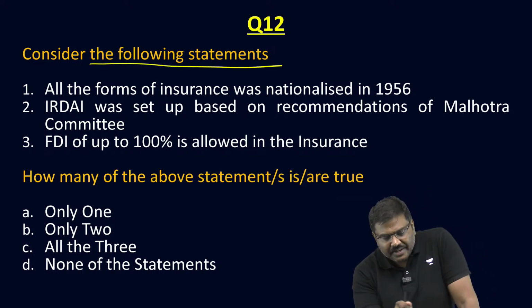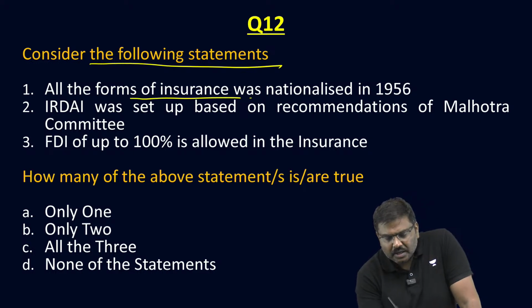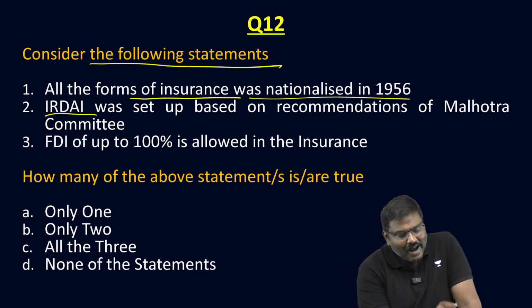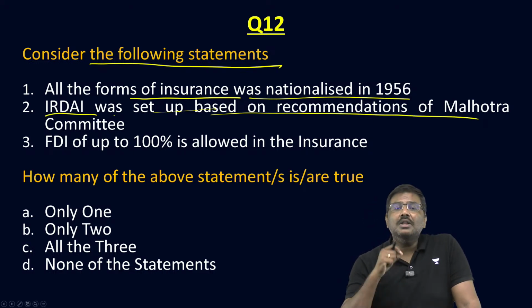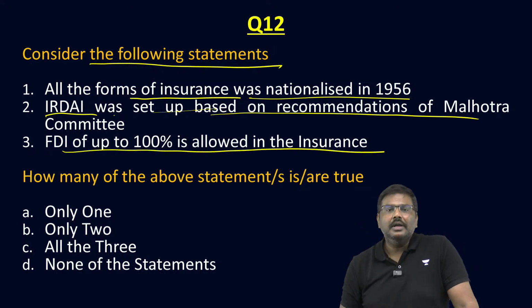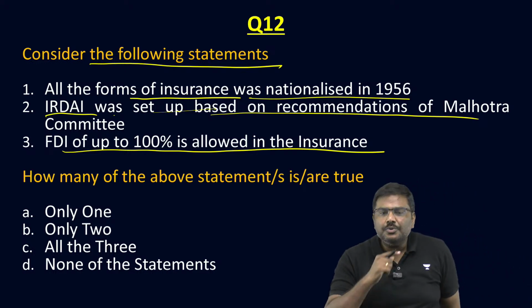Consider the following statements. All the forms of insurance was nationalized in 1956. IRDAI was set up based on the recommendation of Malhotra Committee. And the third one, FDI up to 100% is allowed in the insurance sector. How many of the statements are true?